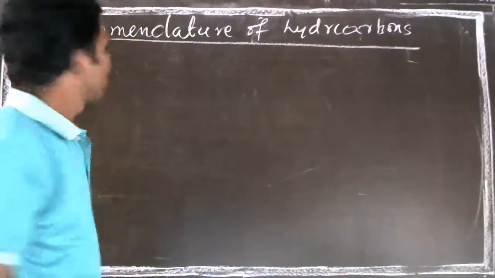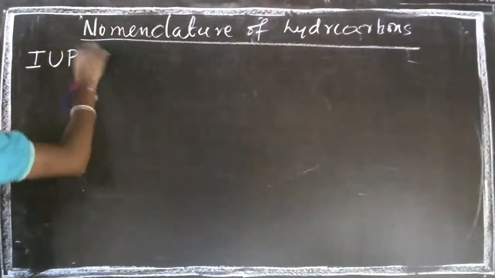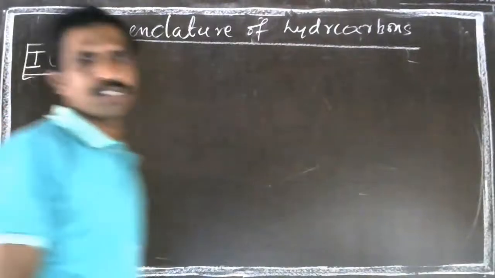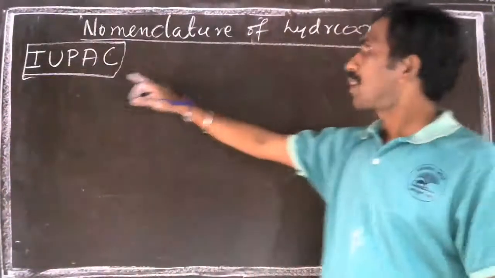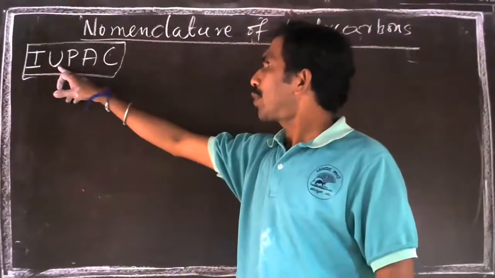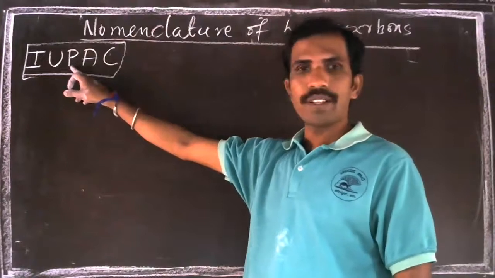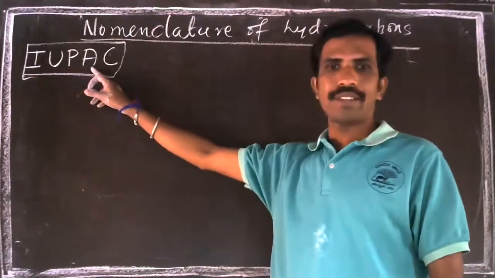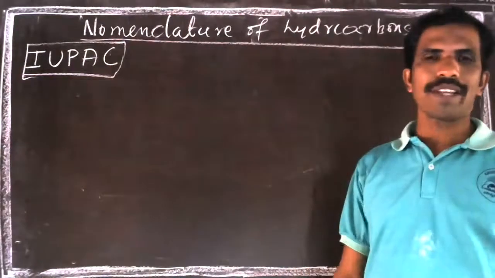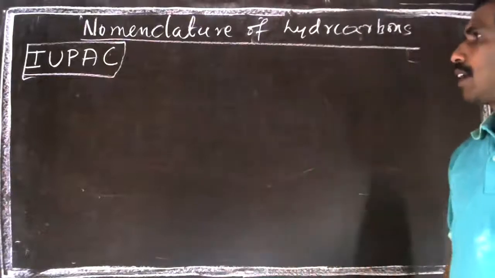For that, there is an association called IUPAC. IUPAC is an international organization. That is nothing but International Union for Pure and Applied Chemistry: U for union, P for pure, A for applied, C for chemistry.